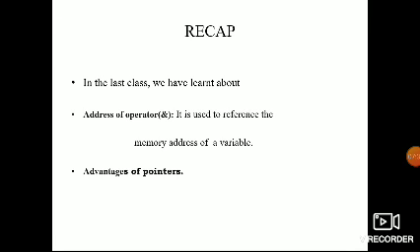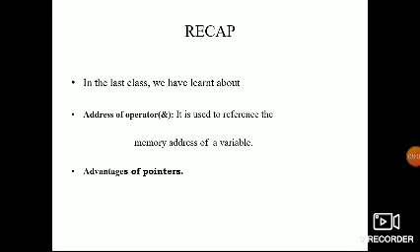And what are the advantages of pointers? Advantages of pointers: they increase the execution speed. Pointers are more efficient in handling data tables. Pointer arrays give a method for storing strings.